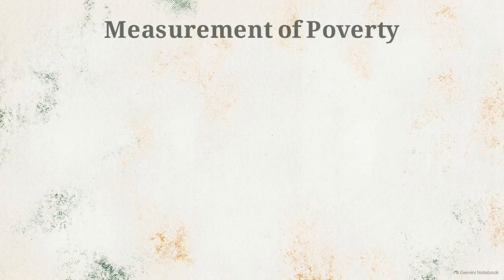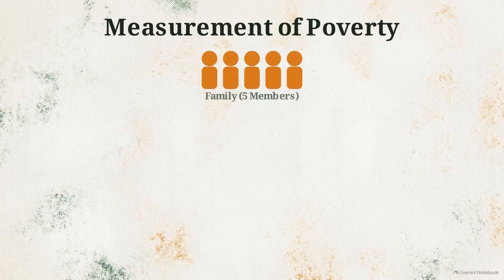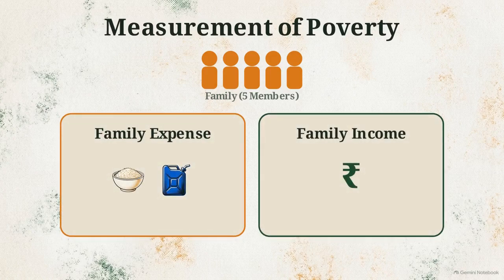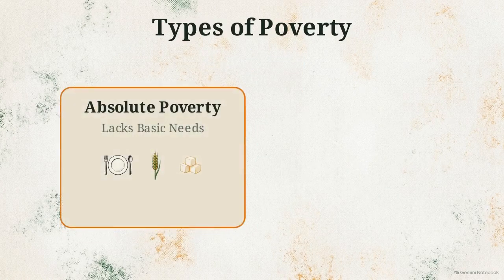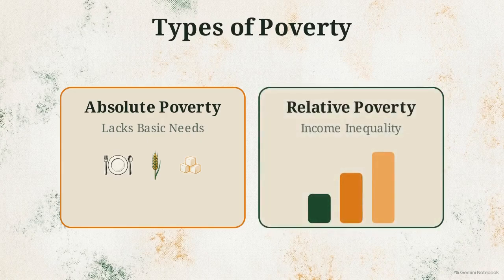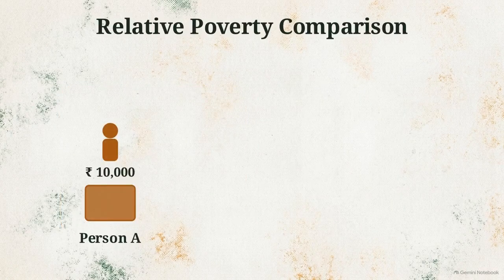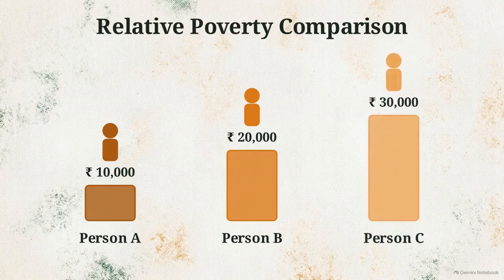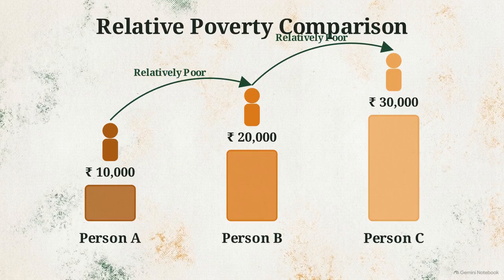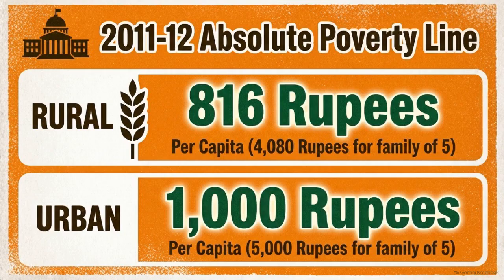The exam requires you to know how poverty is measured. We identify it 2 ways: by family expense and by family income. We also separate absolute poverty from relative poverty. If person A earns $10,000, person B earns $20,000, and person C earns $30,000, person A is relatively poor compared to B. The numbers get specific here. To calculate the absolute poverty line in 2011-12, the Planning Commission of India set the per capita expenditure at 816 rupees for rural areas and 1,000 rupees for urban areas.